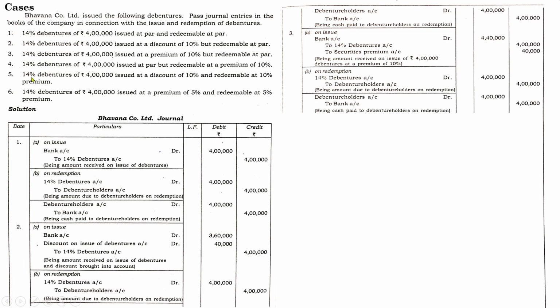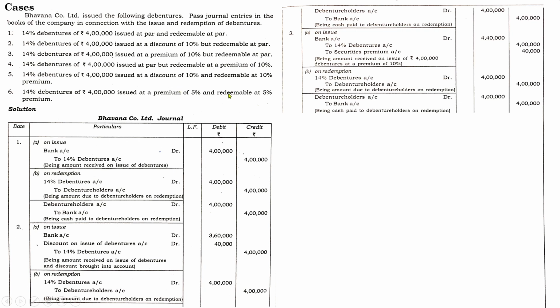Okay. Next one, 14% debentures of 4 lakh issued at par but redeemable at a premium of 10%. So in this case you have to be very cautious. It may be issued at par but it is redeemed at a premium. So at the time of redemption, the company has to pay face value plus premium. So that has to be considered at the time of issue itself.